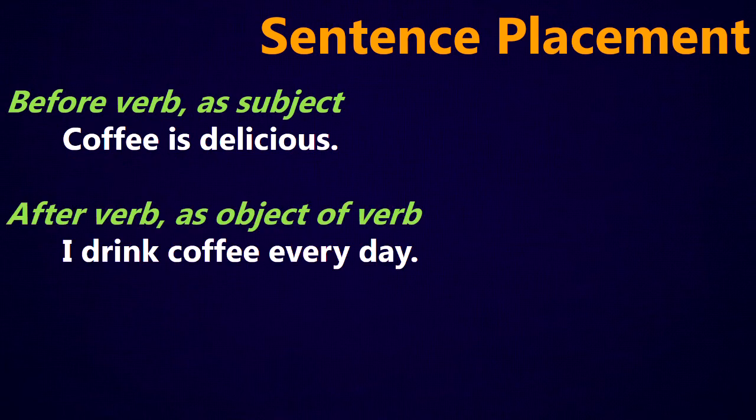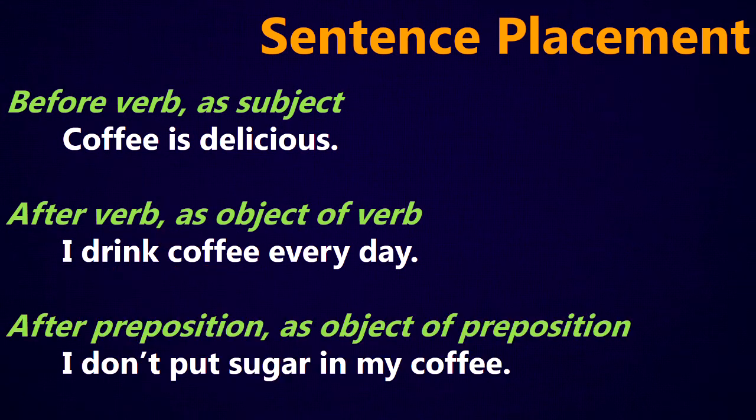Or a noun can come after a verb as the object of the verb. So if I look here, I drink coffee every day. Drink is my verb. And I see coffee over here. There's my noun. This is the object of drink. So what am I drinking? I'm drinking coffee. Or a noun can come after a preposition as an object of a preposition.